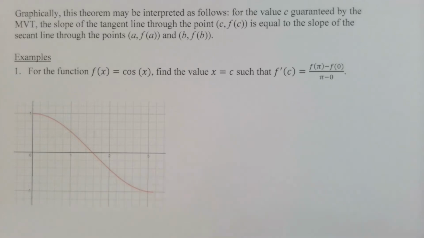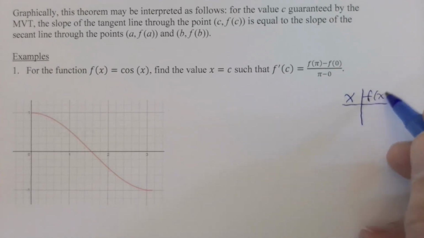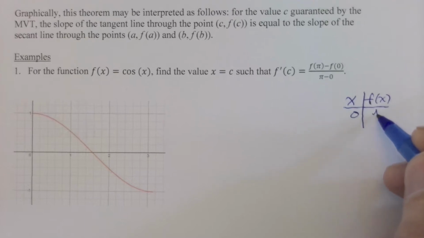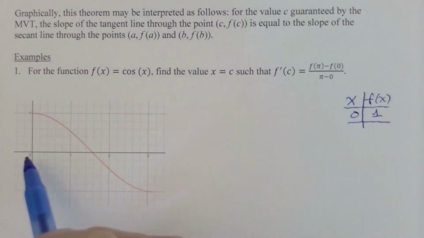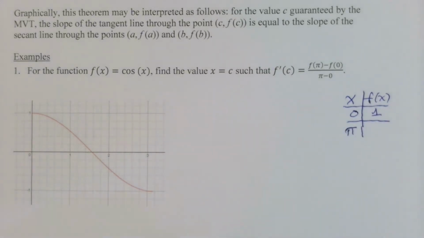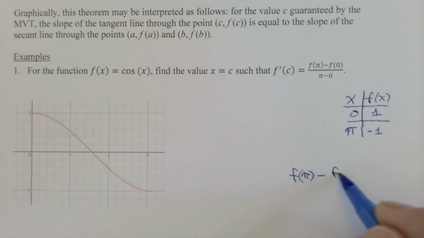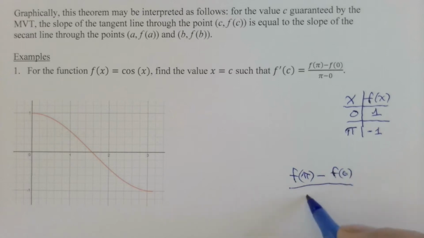So we're going to want to know a couple things. Number one, when x is 0, what is f of x? And the answer is 1, because the cosine of 0 is 1. When x is pi, what is f of x? And the answer is -1, because at pi, the cosine is -1. Well, let's go ahead and compute that average rate. So that's f of pi minus f of 0 over pi minus 0. So that's change in y over change in x.